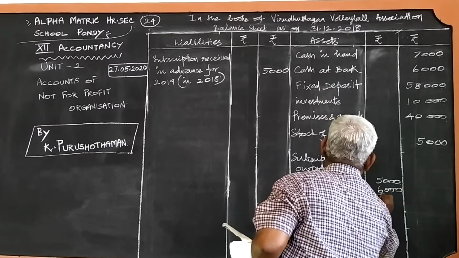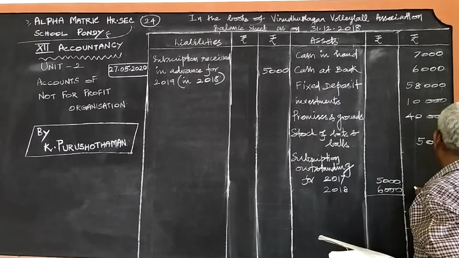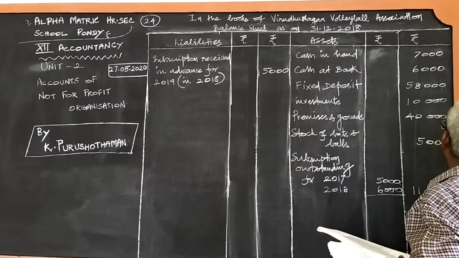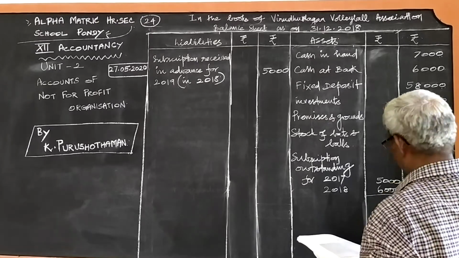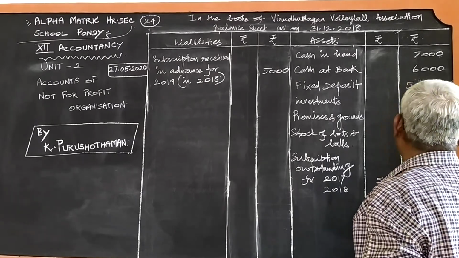So the total outstanding subscription is 11,000.